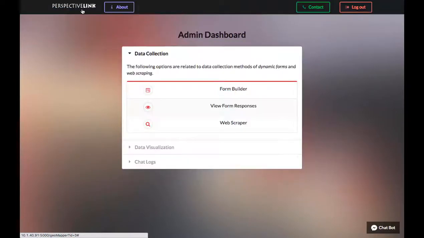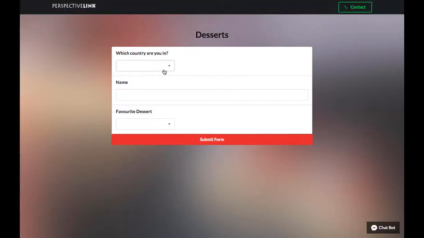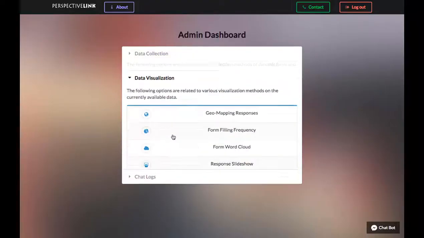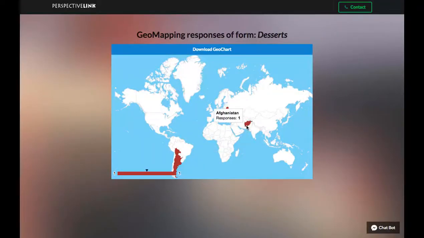So now let us say we fill out another form, and now we set the country to Afghanistan, and now we submit this form. And now again, when we go back to geomapping responses, we can see that there's now 1 response from Afghanistan. So this visualization is dynamically updated, and you can even download the image here.